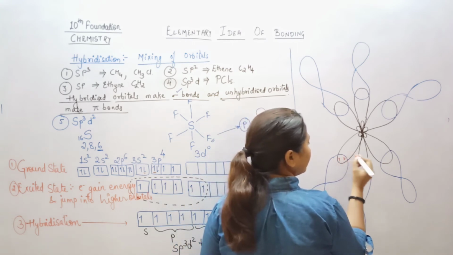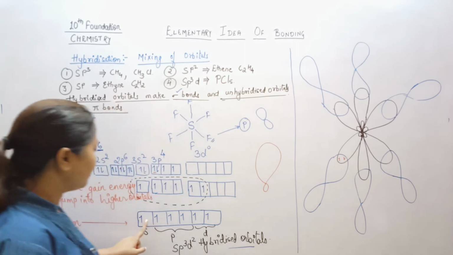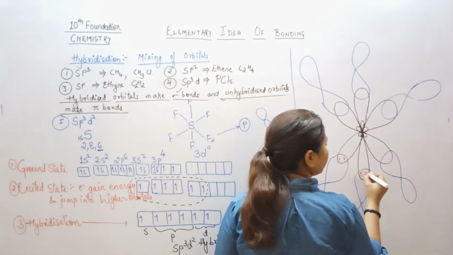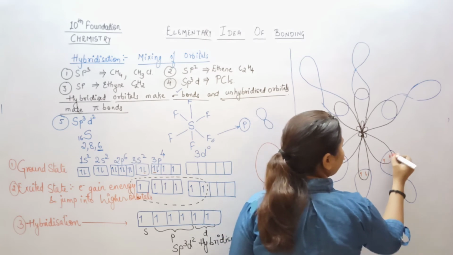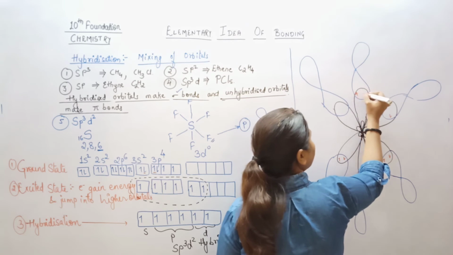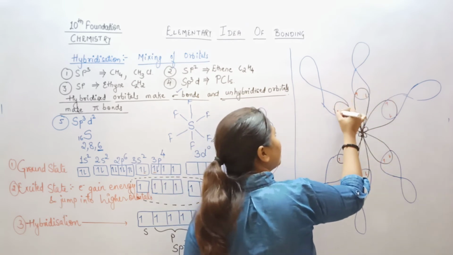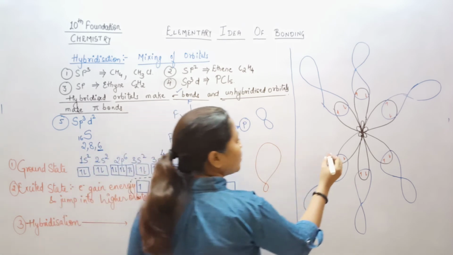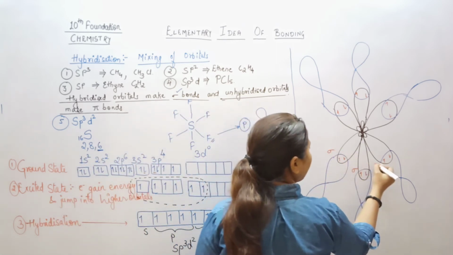Here one electron, okay? One electron from sulfur, one from fluorine. Again sulfur, fluorine. They try to arrange themselves as far away from each other as possible, and all these bonds are your sigma bonds.